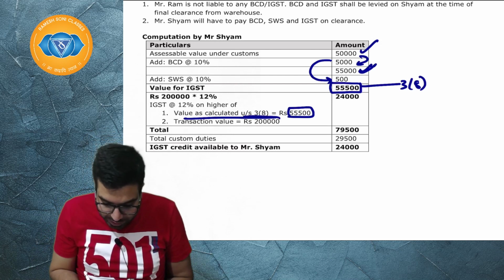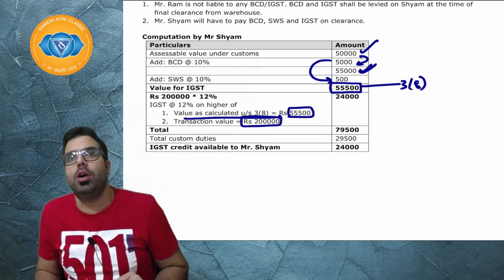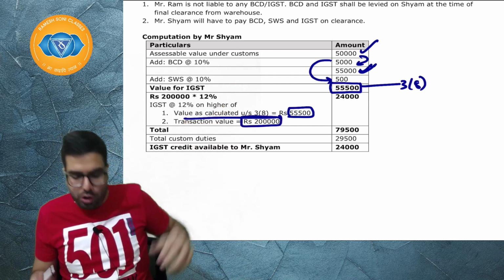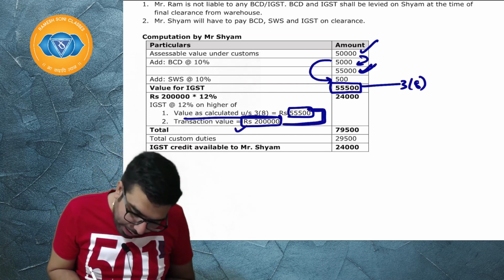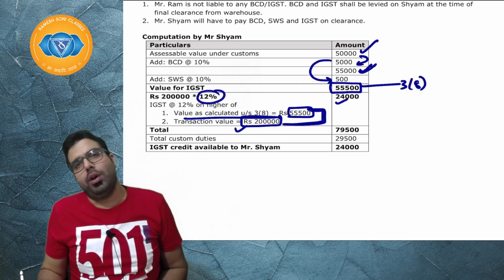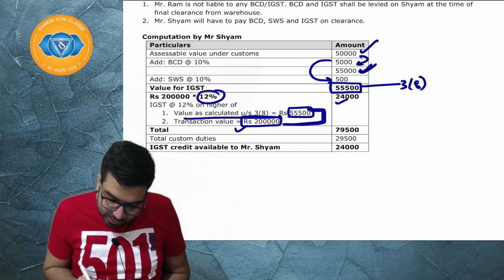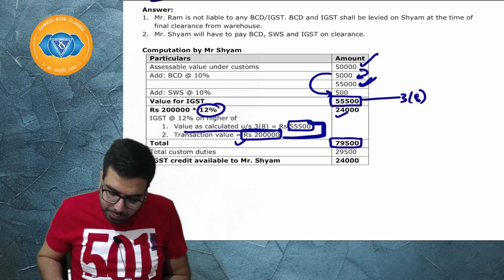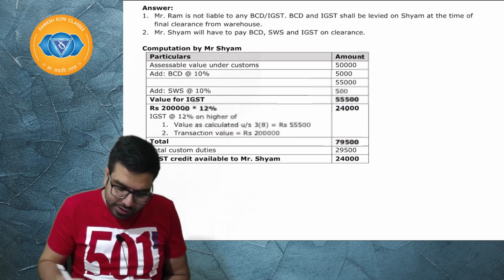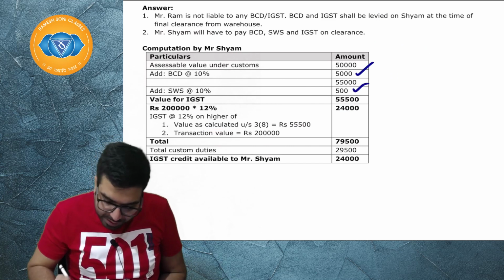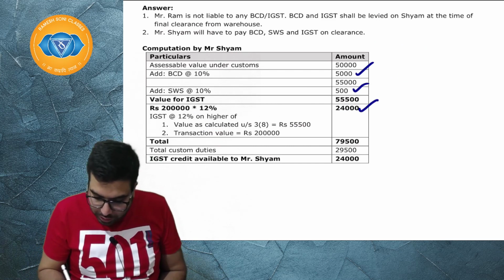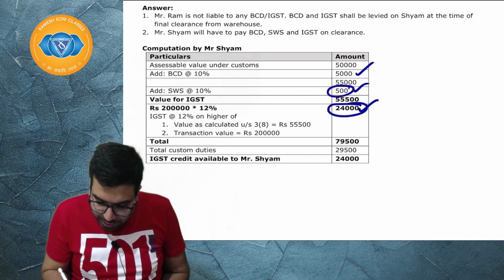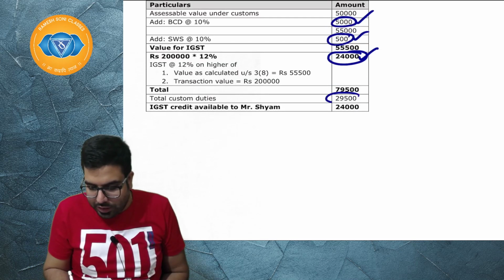Transaction value is 2 lakh. Because this is a bond to bond transfer, when the goods were in the warehouse, it was sold, we will go ahead and take whichever is higher. Which is higher? 2 lakh. 2 lakh pay 12%, 24,000 will be charged, and the total value will come to 79,500. So can you tell me what is the total custom duty which has been levied? First of all, basic custom duty 500 rupees, IGST 24,000. So total custom duty is 24,500 and 5,000, 29,500.